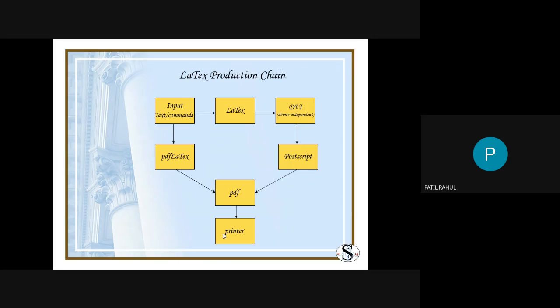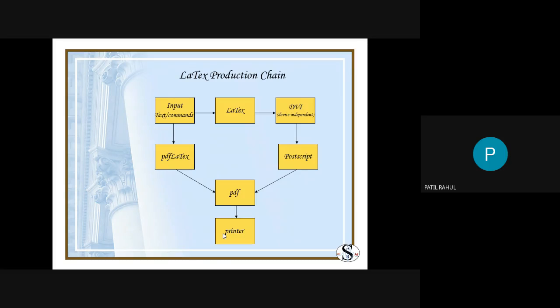This is the LaTeX production chain. Here your input is text or commands. Some commands and some text are the inputs. If you input this text or commands to LaTeX, then you get three files.